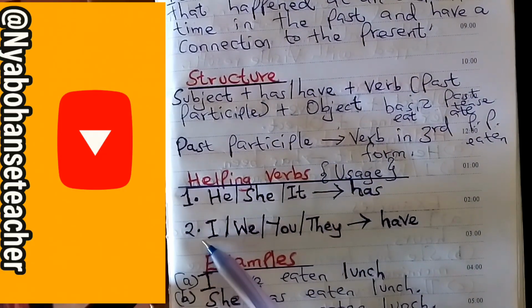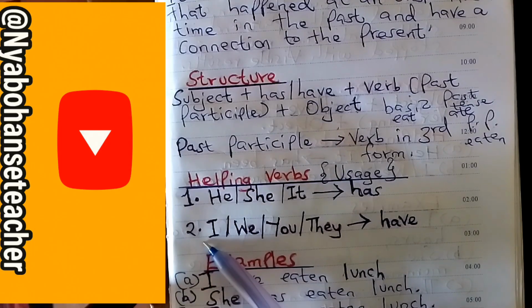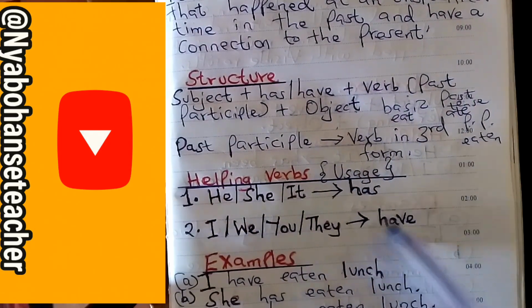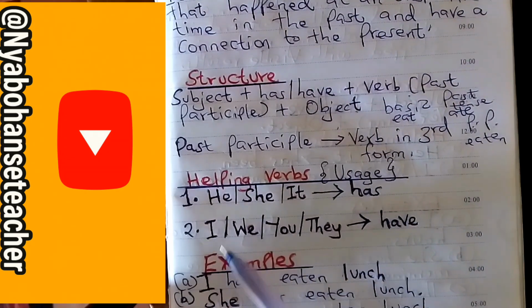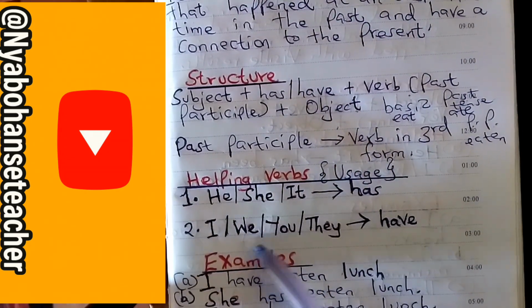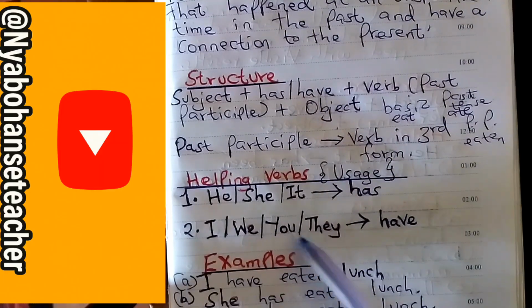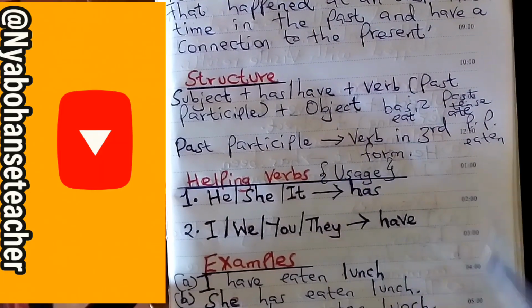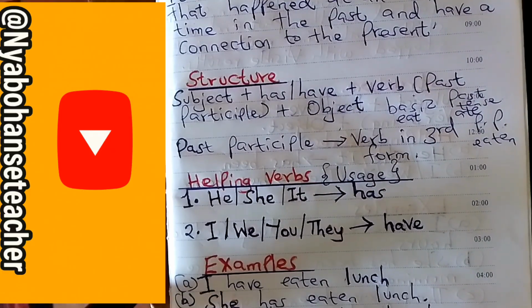And then the first person singular and plural, the second person, and also the third person plural go with have. So you cannot say I has eaten. You say I have eaten. We have eaten. You have eaten. They have eaten. That's how it is supposed to be used correctly.